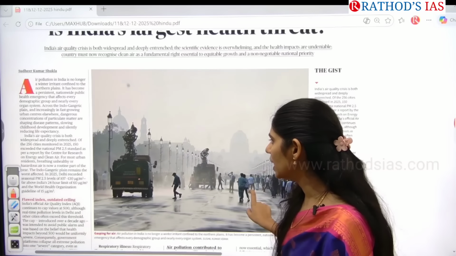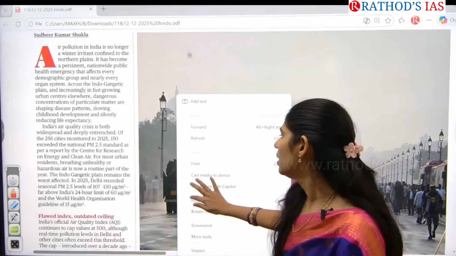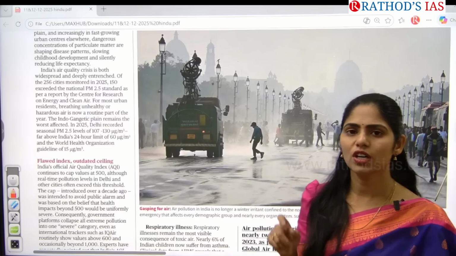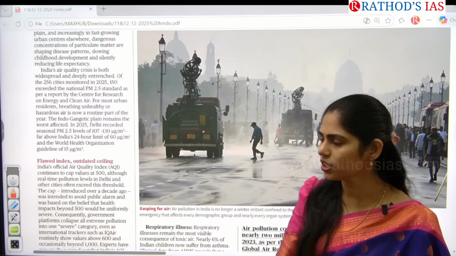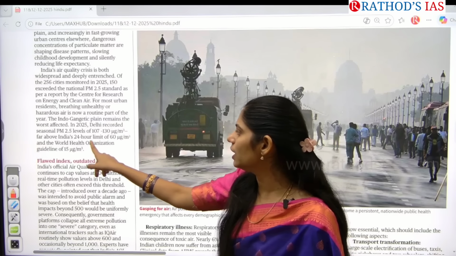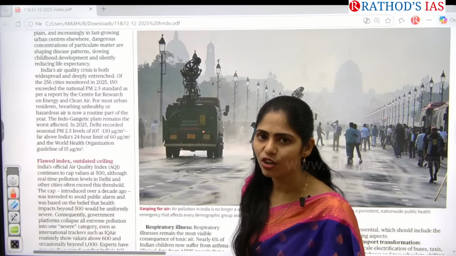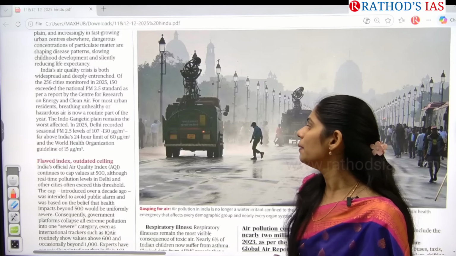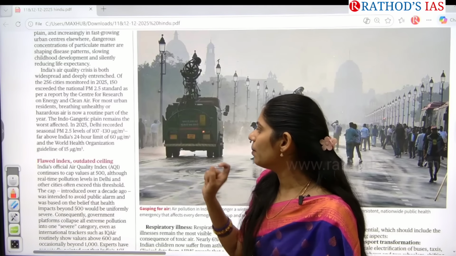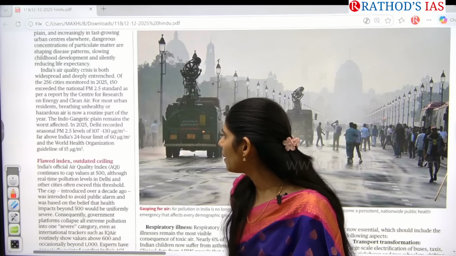So here this article is saying that in this Indo-Gangetic plain, which is worst affected by air pollution, especially in 2025, Delhi recorded PM 2.5 levels of 107 to 130 micrograms per meter cube, against the 24-hour limit of 60 micrograms per meter cube.